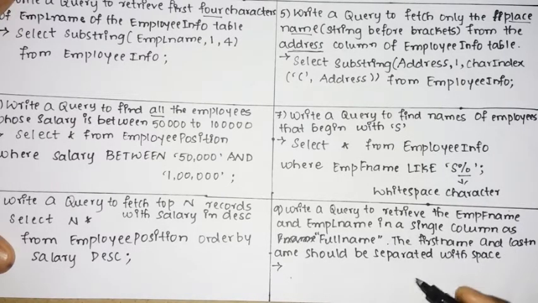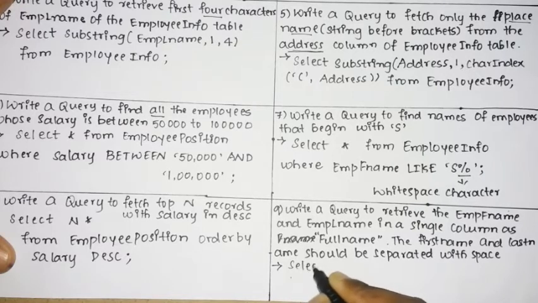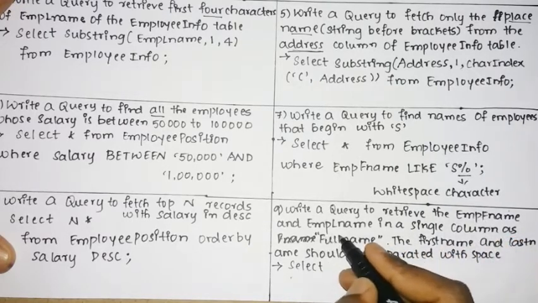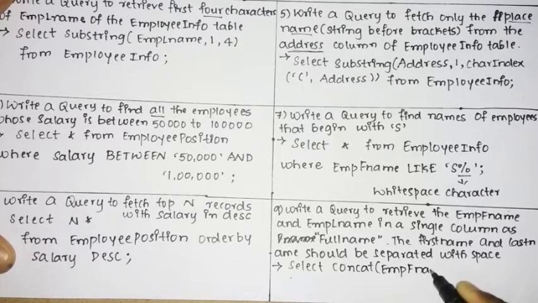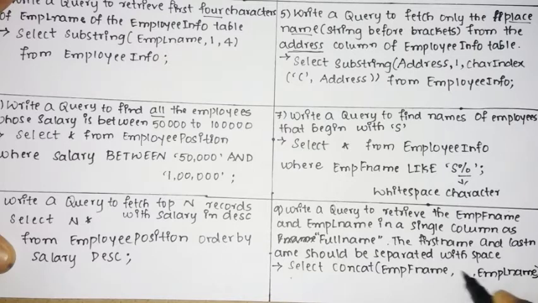And those first name and last name should be separated with the space. So first we need to concatenate employee first name and the last name as a full name. For that we have concat. So select concat of the employee first name, comma, employee last name. Then they have told first name and the last name should be separated with space, so include the space.